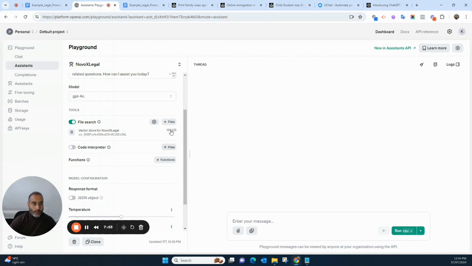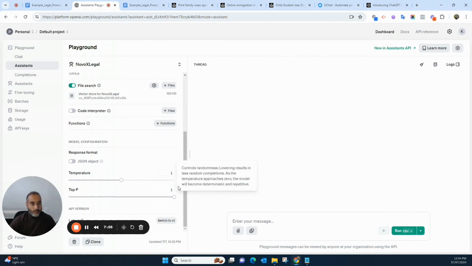Voila, so we are here now. Next thing is setting up the temperature. Temperature means if you put 1, then you are giving quite some freedom to the assistant or the AI, how to play with your data, how to interact with the customer, interact with the clients. But if you put 0, it will be quite conservative and it will follow your instructions very closely.